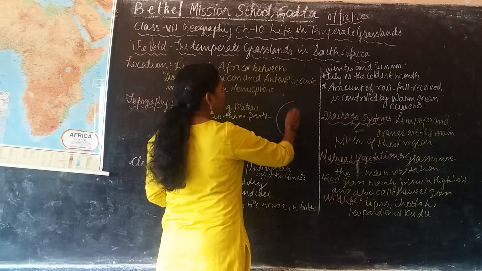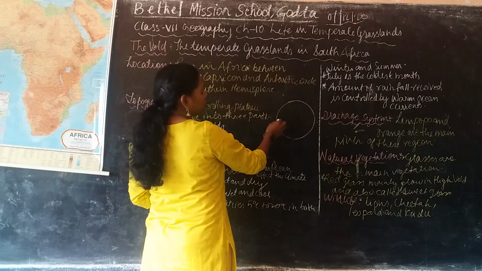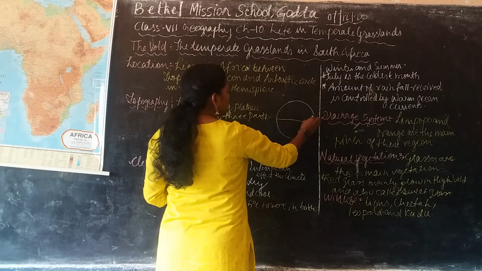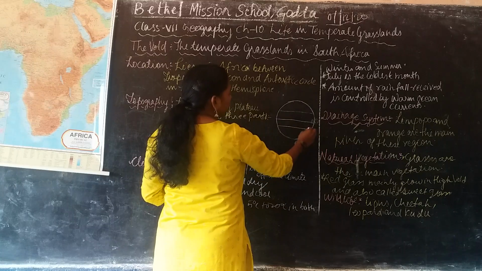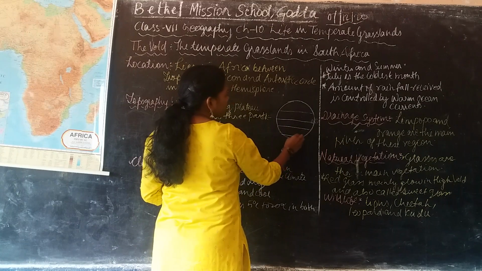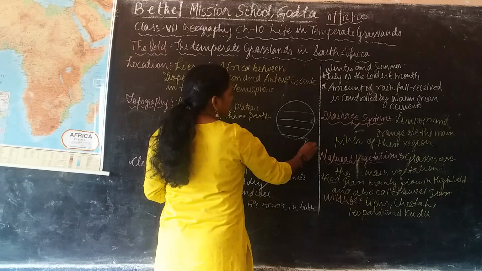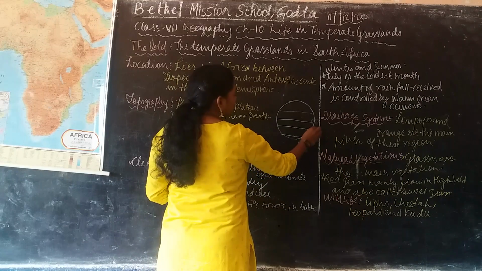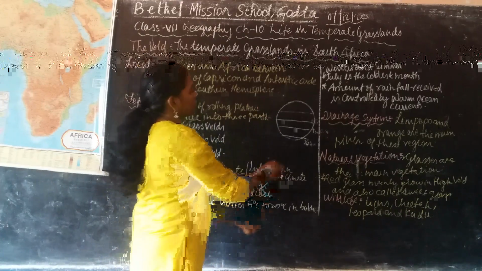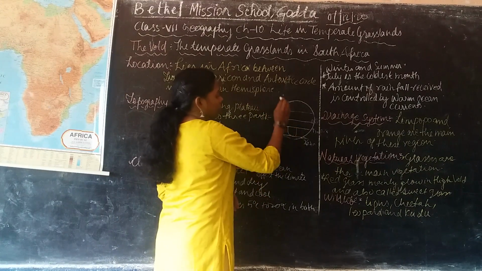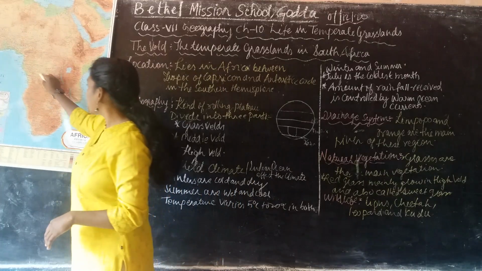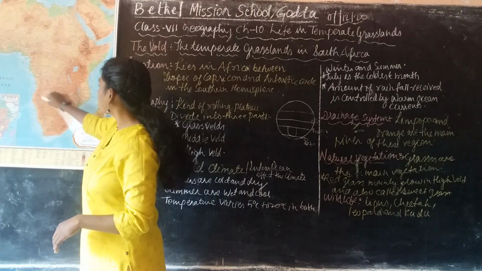As you know, the Earth is divided into different latitudes: the equator, then the Tropic of Cancer, the Tropic of Capricorn, and the Arctic Circle. This is the Antarctic Circle in the south, and this is the Tropic of Capricorn. This grassland is present in between them in the southern hemisphere. In Africa, you can see on the map, it is present here in South Africa.